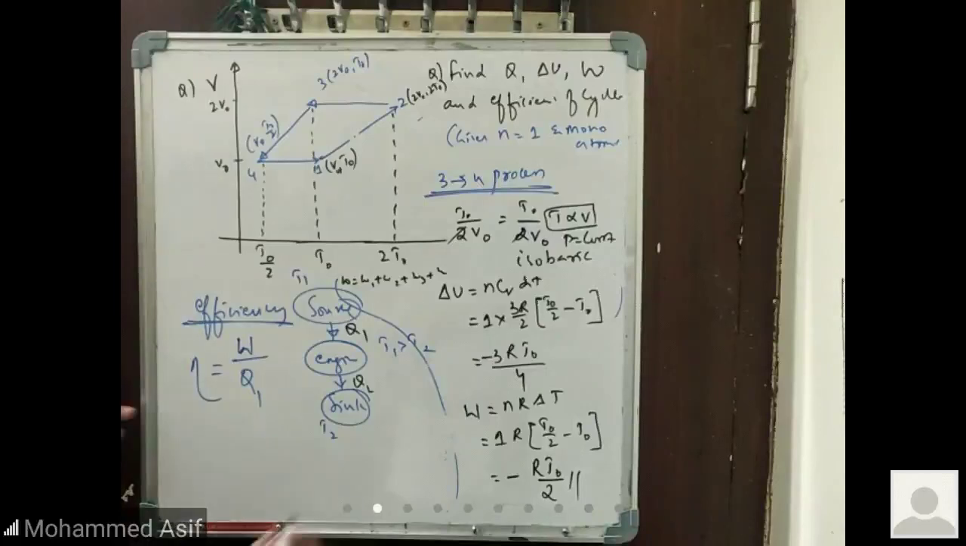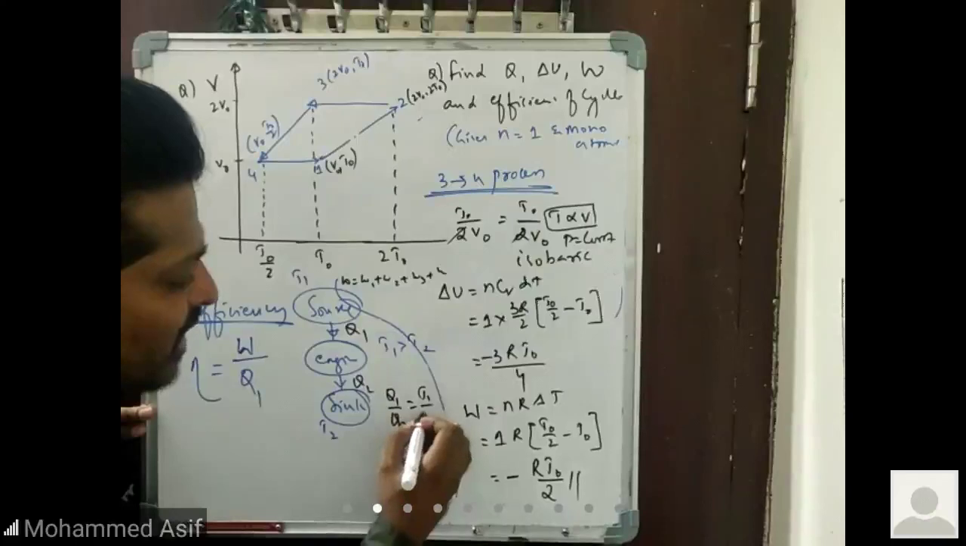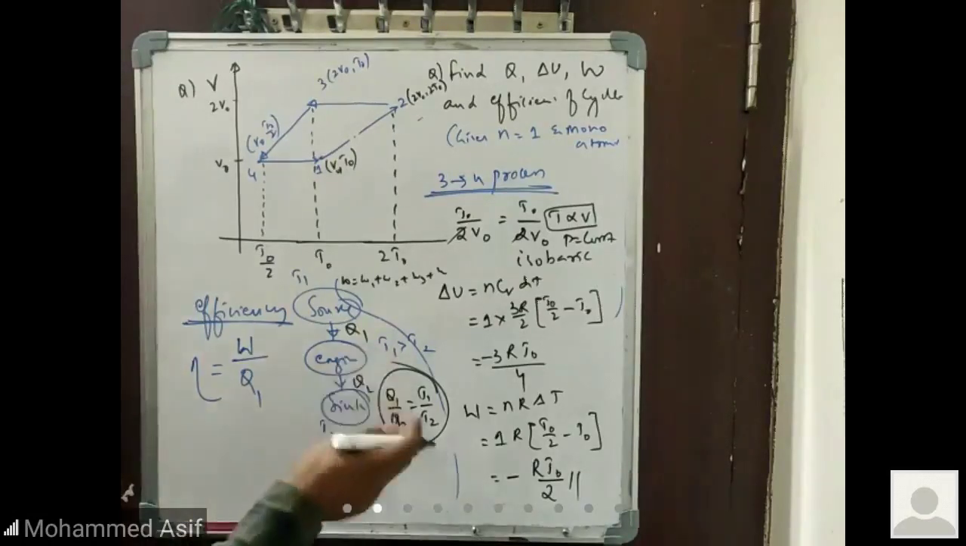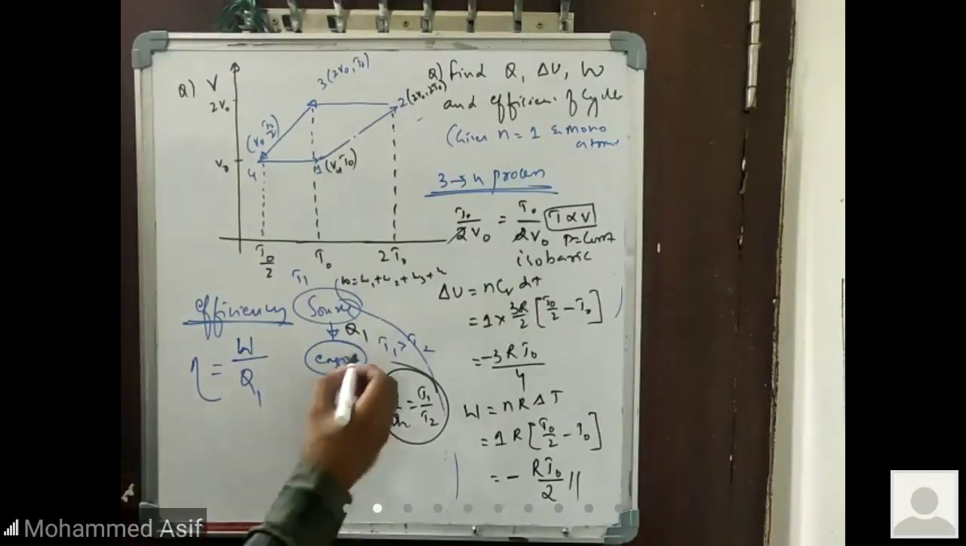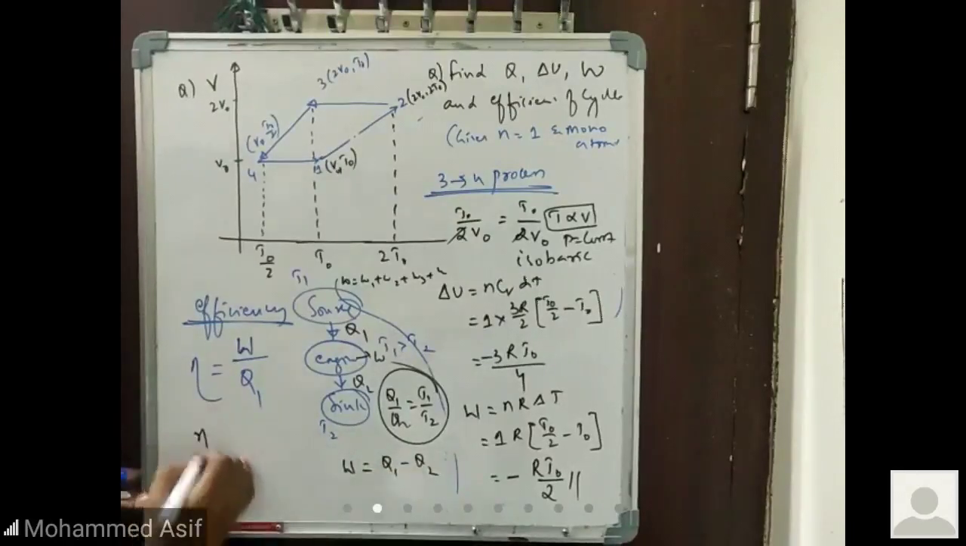You also know one relation here: Q1 by Q2 is equal to T1 by T2. This is a very important relation for efficiency. You need to remember Q1 by Q2 is equal to T1 by T2, and temperature T1 is greater than T2. Work done by the engine is represented by W, given by the formula W equals Q1 minus Q2. So I can calculate the efficiency formula.